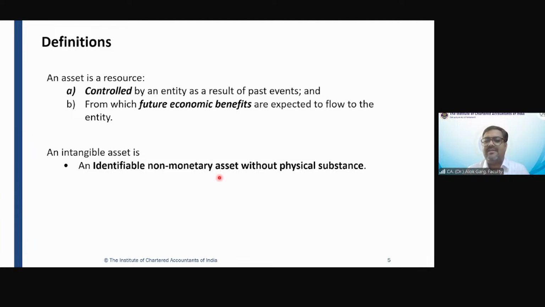So, I will explain what is meant by non-monetary asset. But for the time being, an intangible asset is an identifiable non-monetary asset. PPE is also an identifiable non-monetary asset, right? So tell me, what is the difference? What is the word in this sentence which differentiates between PP and intangible asset?